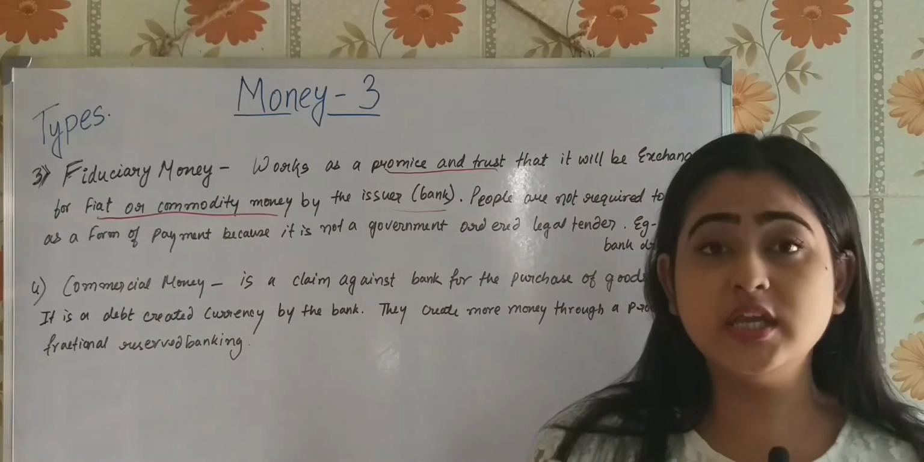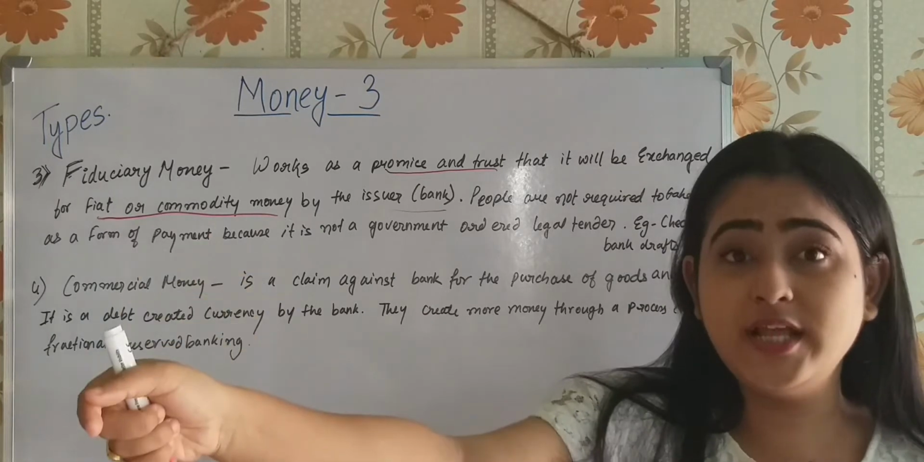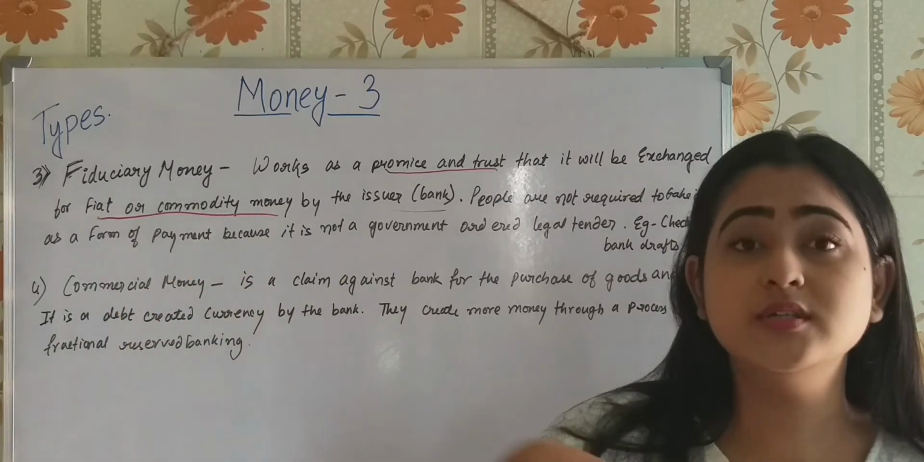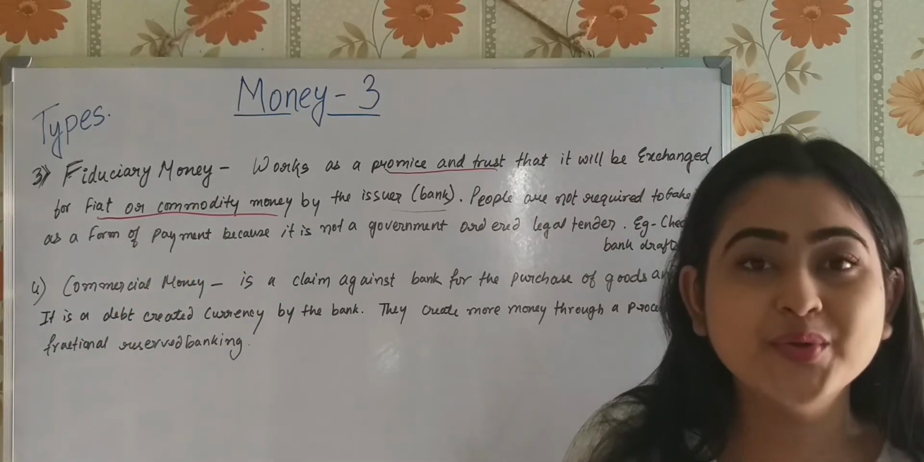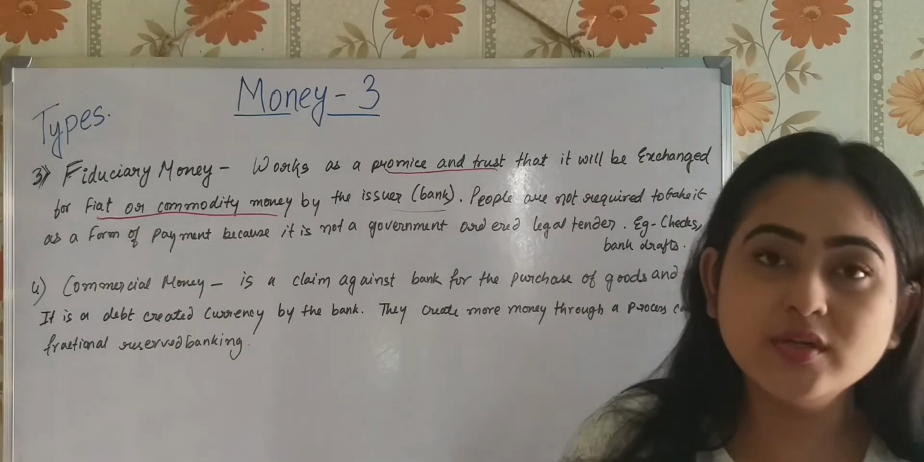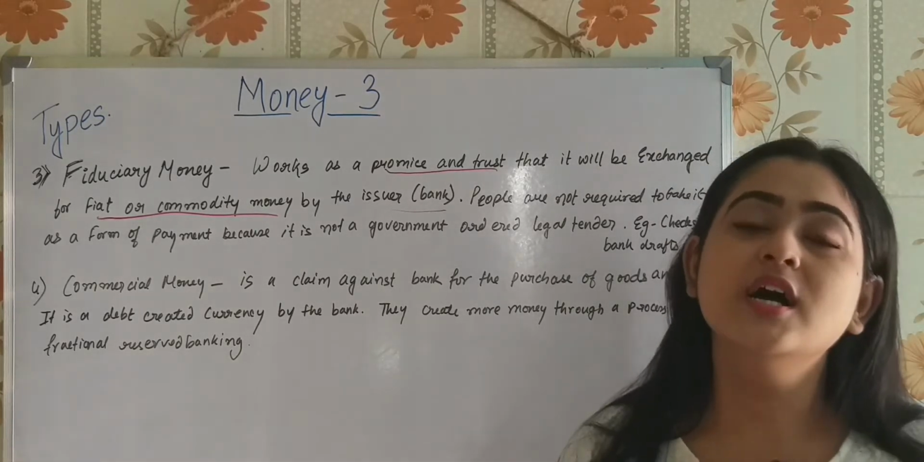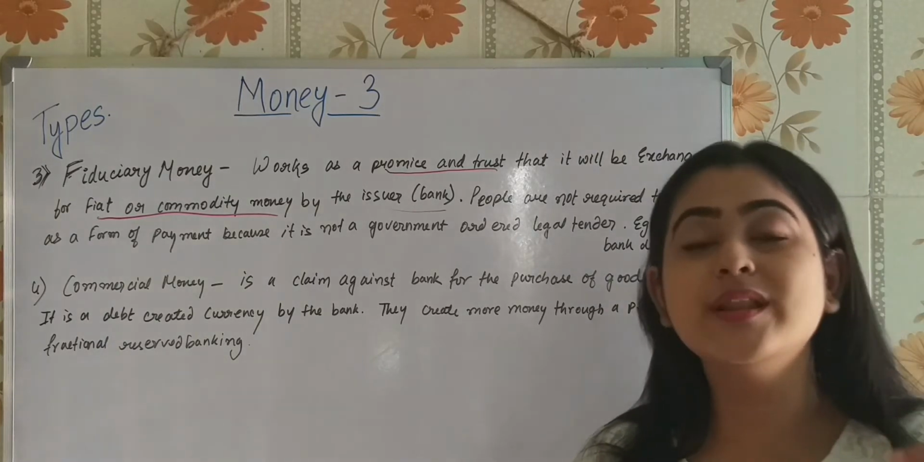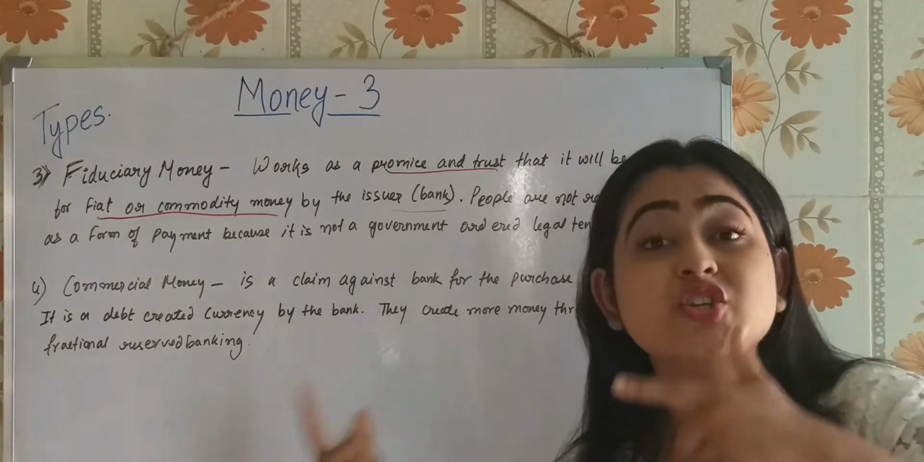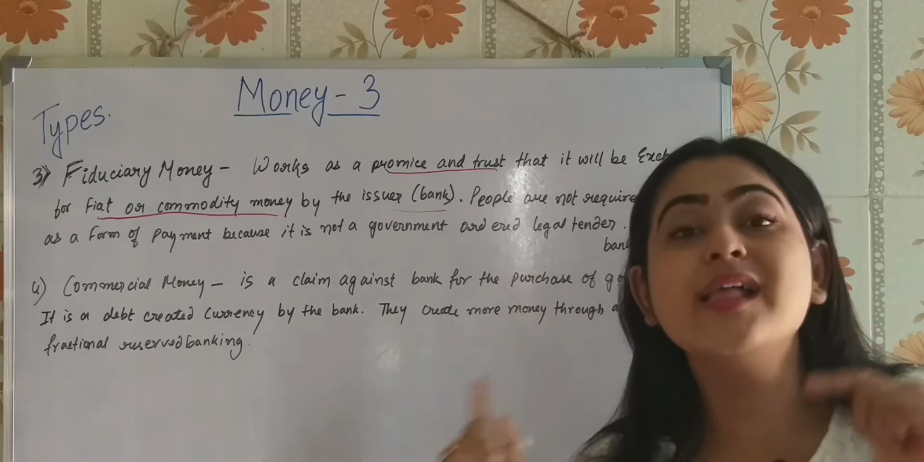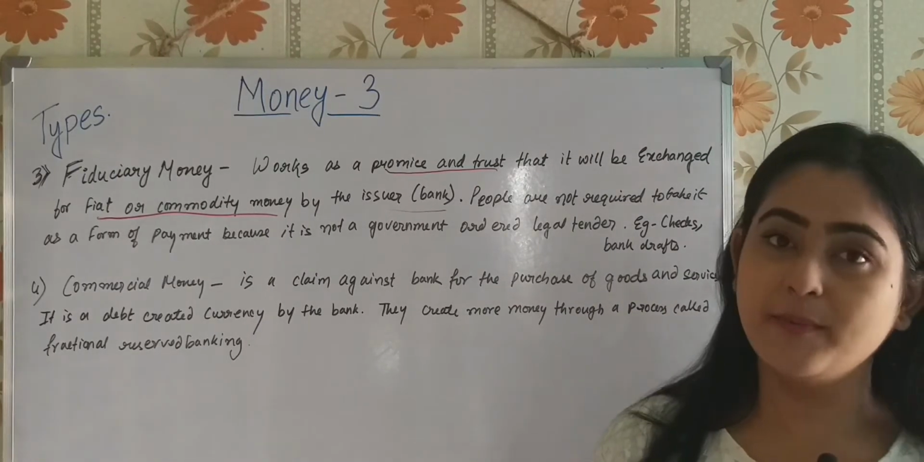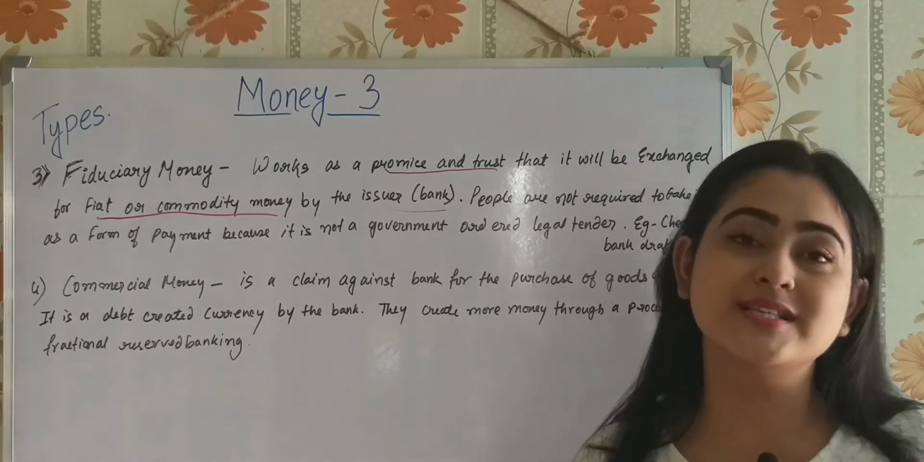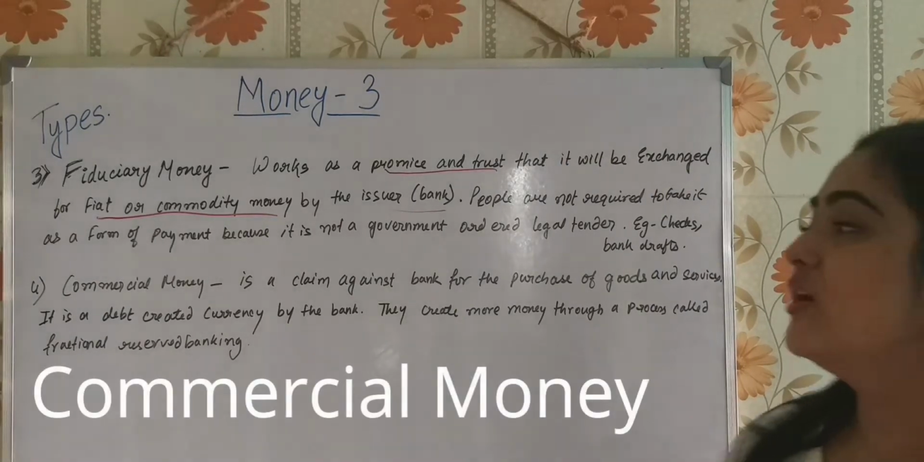See, if you take a check and go to the shop and tell them, I want some vegetables and fruits, you are not going to get it, isn't it? Why? Because they need not consider that as money, as fiat money. But what you need to do, you will have to take it to the issuer. Who is the issuer? The bank. And they will give you the money in exchange. So it acts as a promise, it acts as a trust. Next we have what? Commercial money.